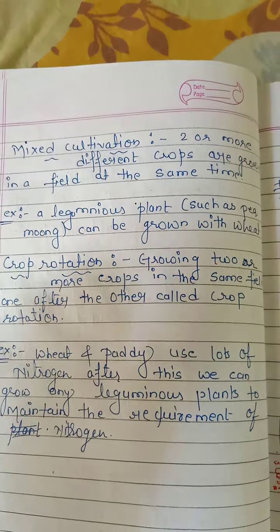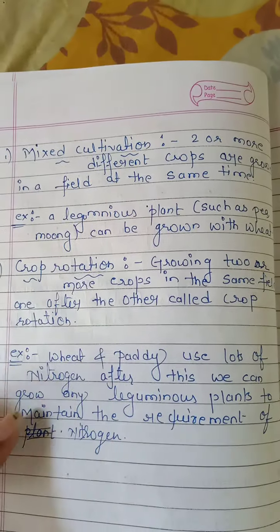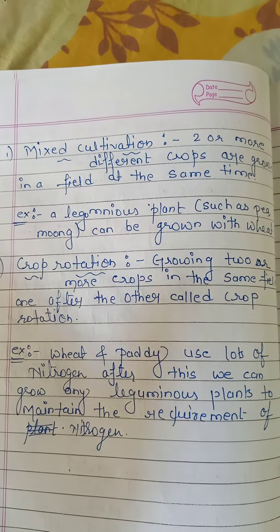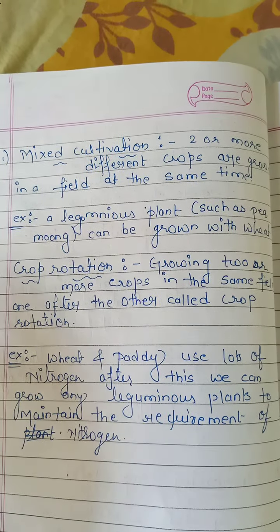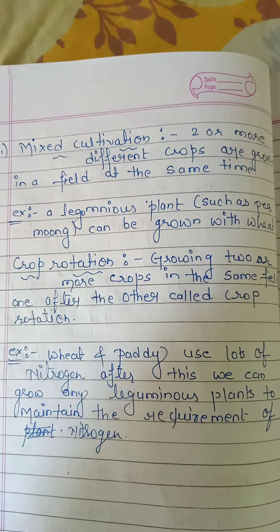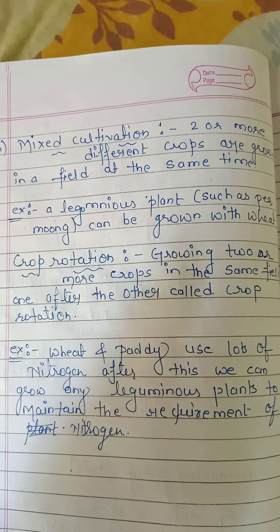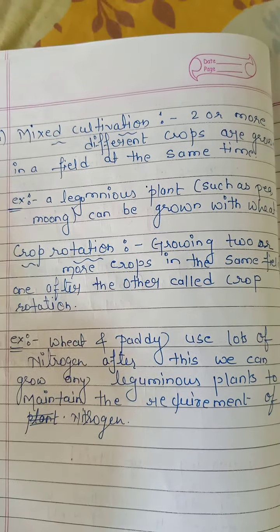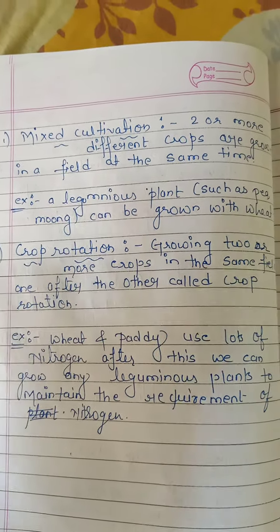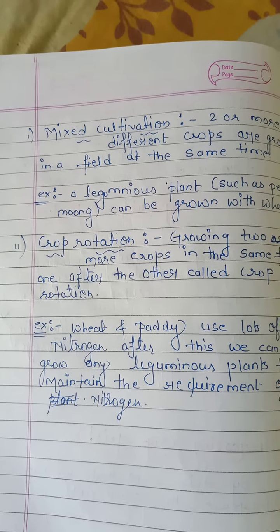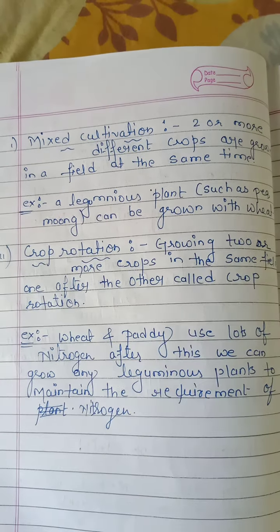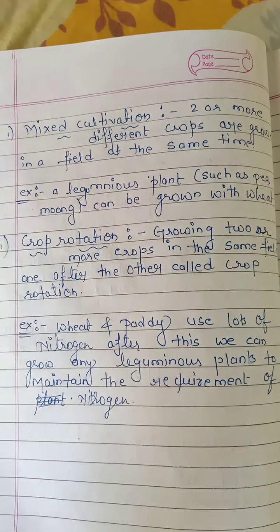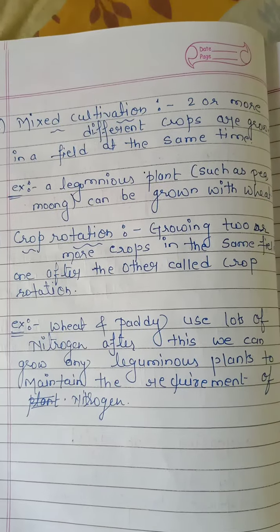For example, leguminous plants can be grown with wheat, so they both can depend on each other for their nutrition. This is called mixed cultivation. With wheat we can also grow leguminous plants like pea, moong, chana, etc.